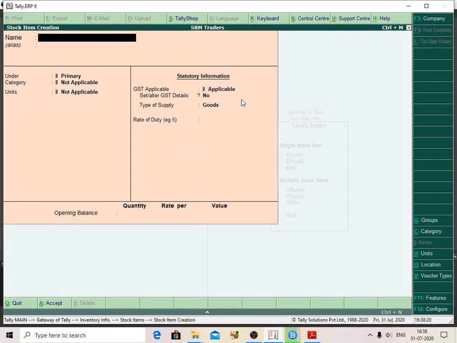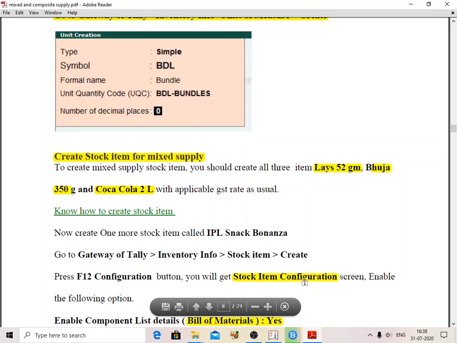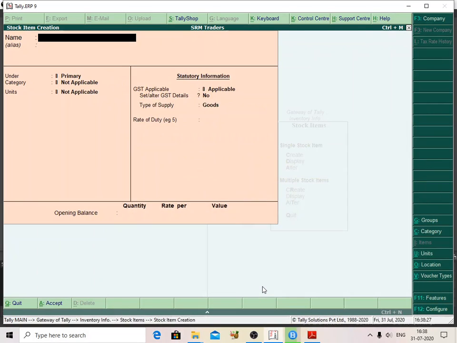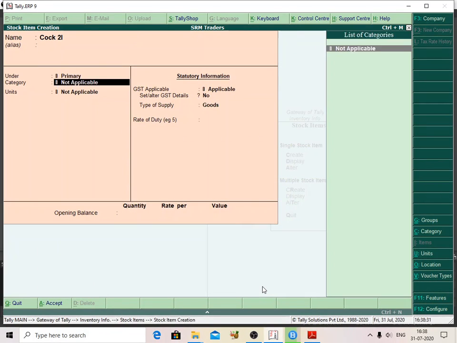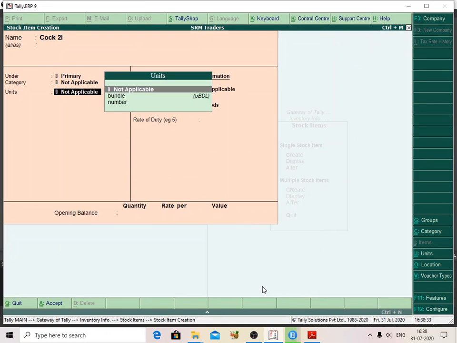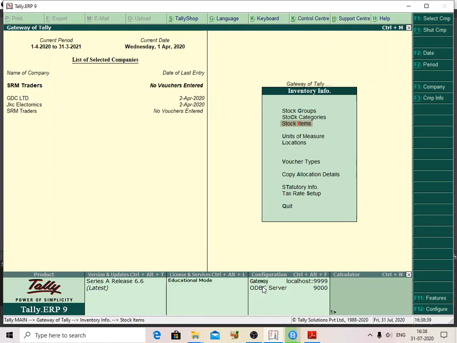Like that, I am creating one more stock item, Coca-Cola 2 liters. It is primary. It is also under liters, so I have to create the unit of measure liters.